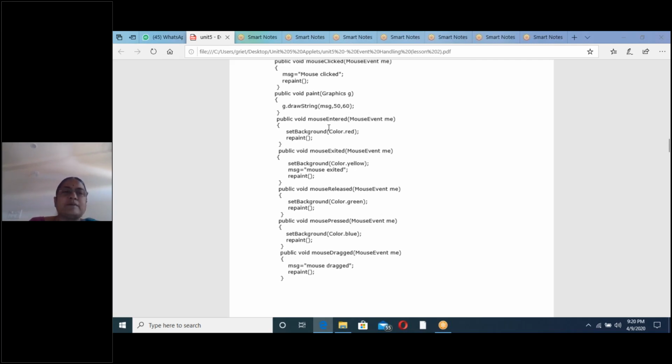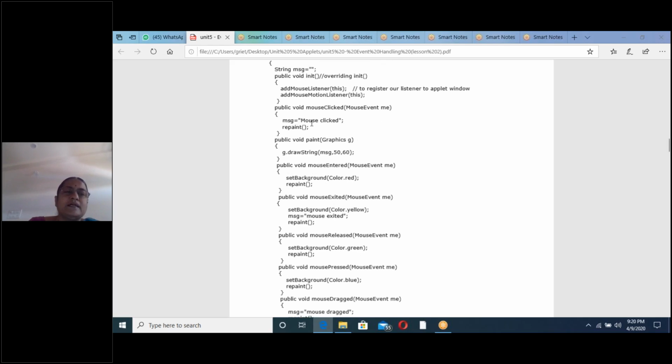See here, for some methods I am taking message, and for some methods I am taking the setBackground method, which changes the background color to one color. So setBackground is a method. The parameter of the setBackground method is Color.red. Color is a predefined class. We can use any color as you like.